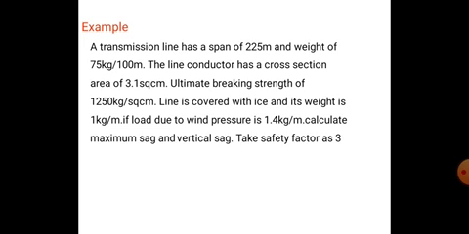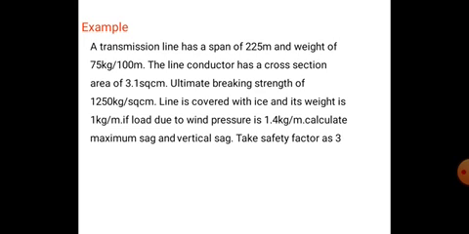If the load due to wind pressure is 1.4 kg per meter, calculate the maximum sag and vertical sag. Vertical sag means sag into cos theta, right? Take a safety factor of 3.